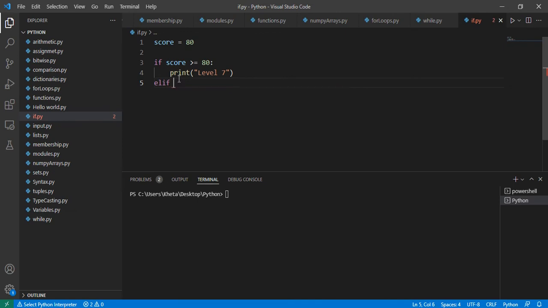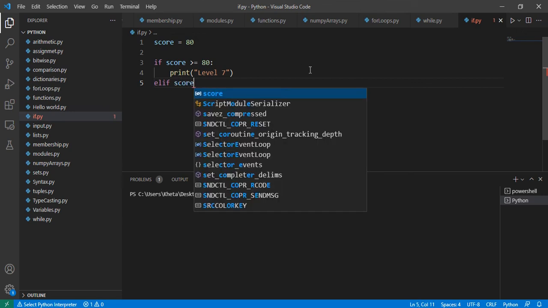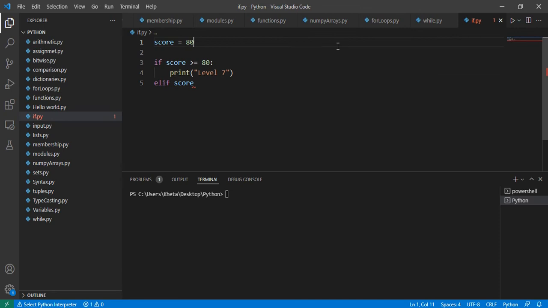So if the score, like in mathematics, you'd have inequalities, or you'd have something like this. Actually, we can call it X. We'd have this in mathematics, X in between there, right? And we don't have to specify both sides.